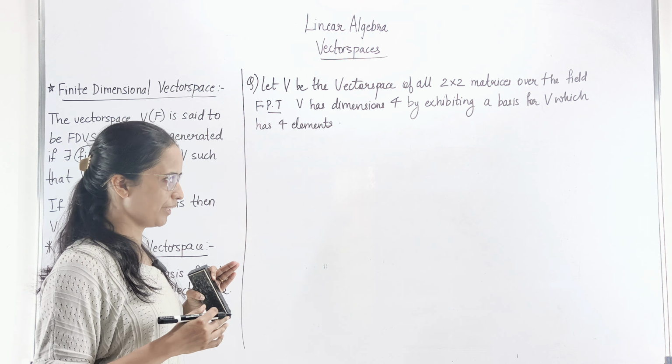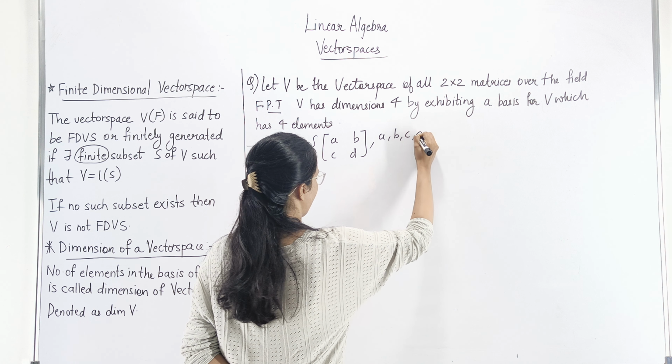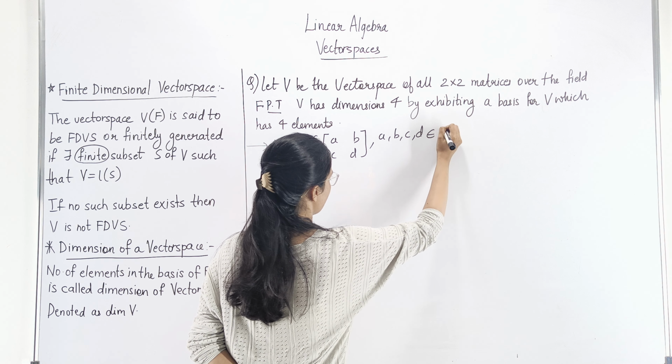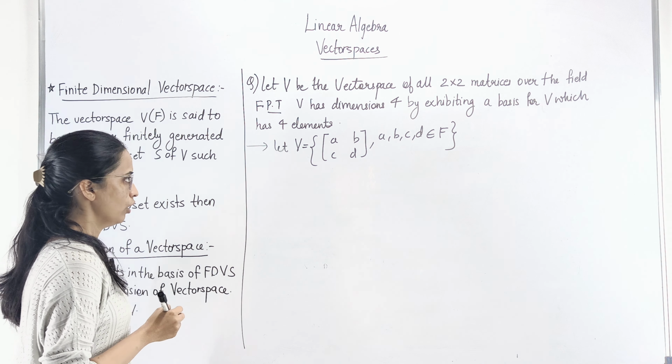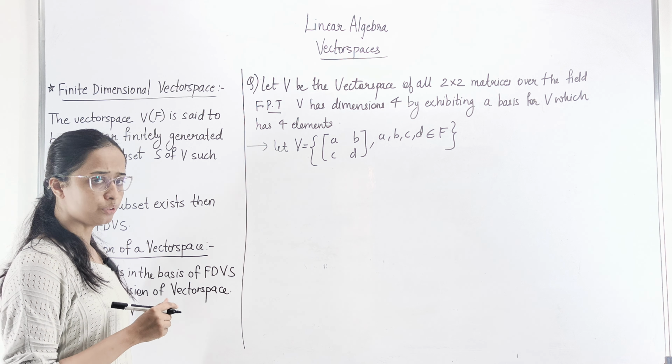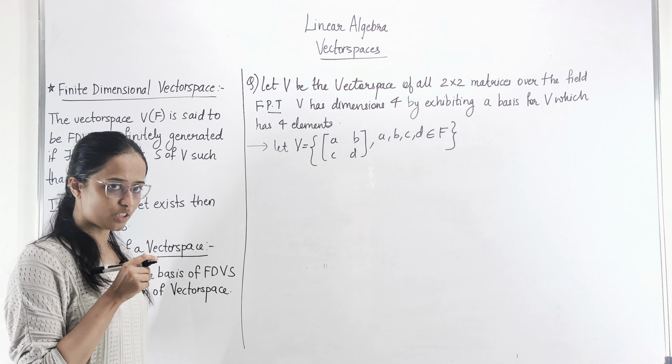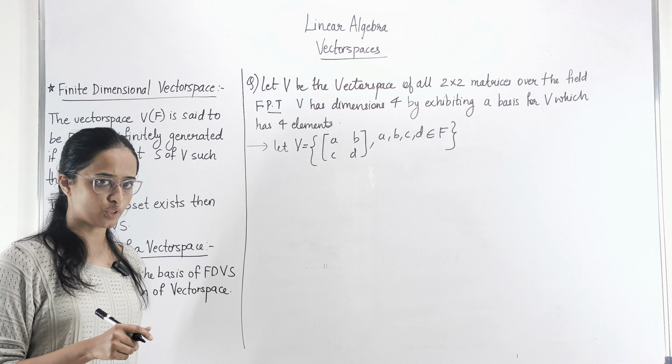Okay, how are we going to show this? So let us first write down the vector space V. It consists of all the vectors of the form A, B, C, D. These are 2x2 matrices where all our entries belong to the field F. Now you have to show that the dimension of this particular vector space is nothing but 4. For that, a finite subset should exist which also forms its basis.